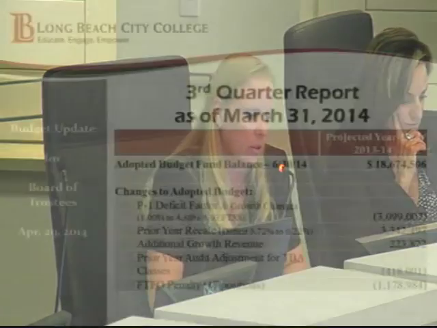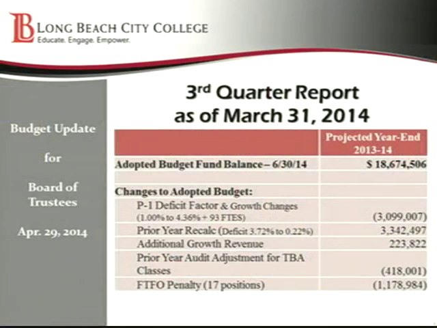And so that's why you'll see huge swings between our reporting periods of what the state has applied for our apportionment revenue. So current fiscal year, they have applied a 4.36% deficit factor, which means we're losing about $3,099,000.